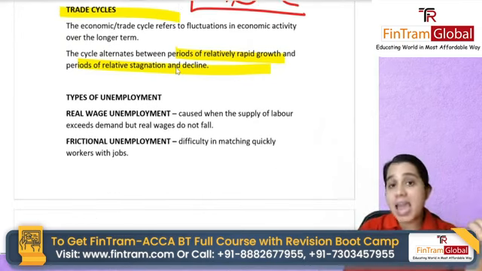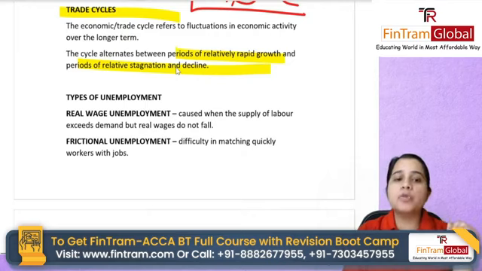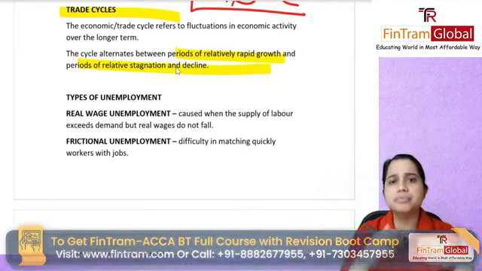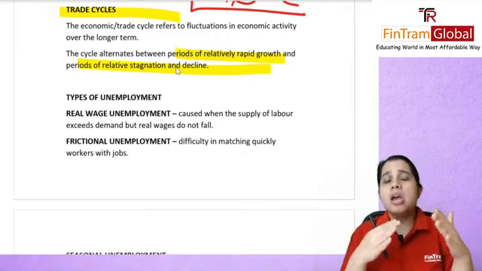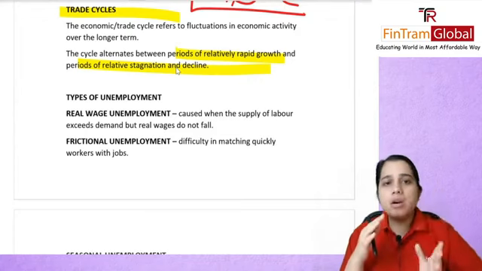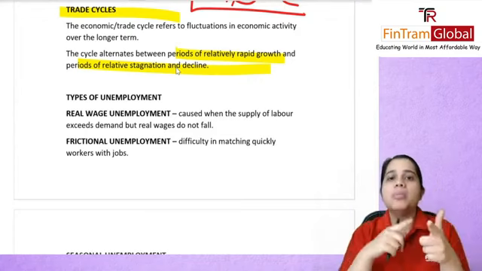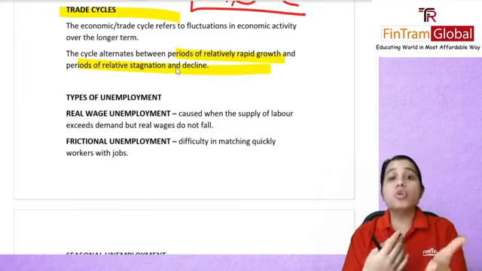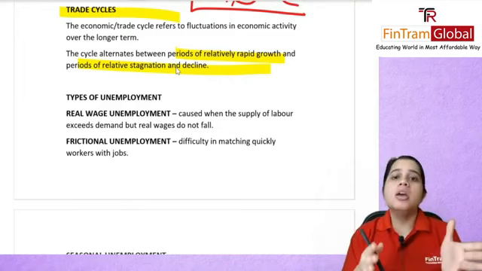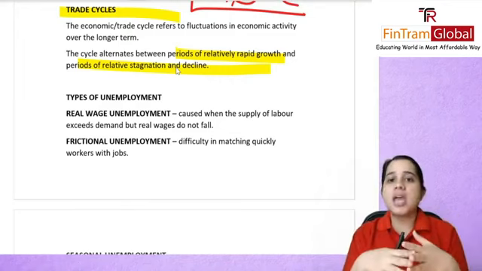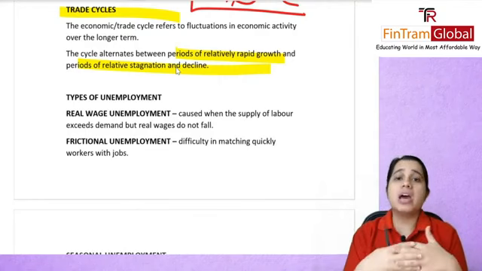Then there were various types of unemployment that we covered. It's a good thing if you can remember all these various types and what they are talking about, because you could get an MCQ from here, that maybe one person or an economy is facing this type of unemployment.